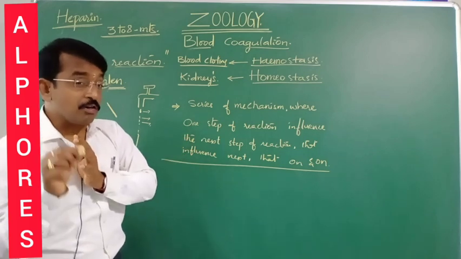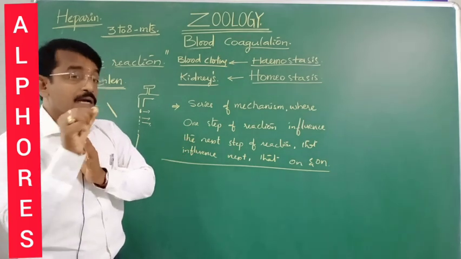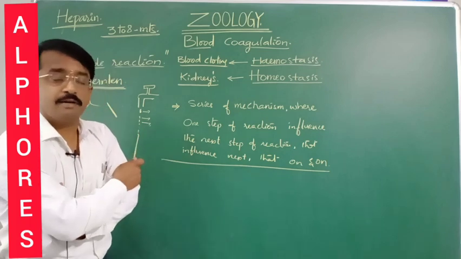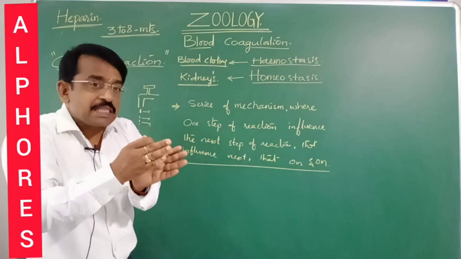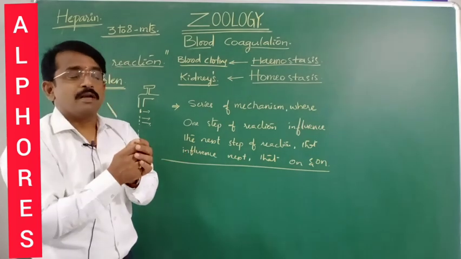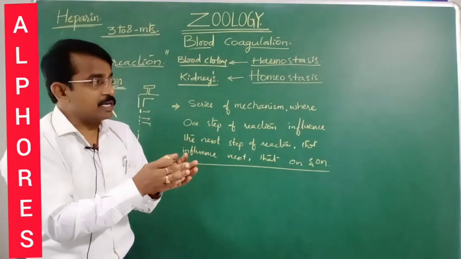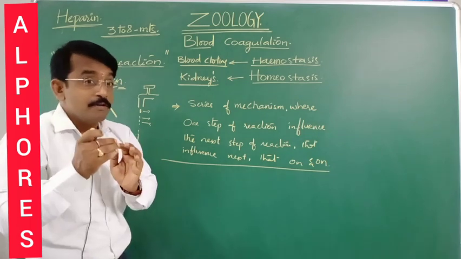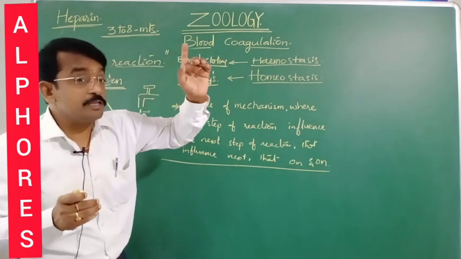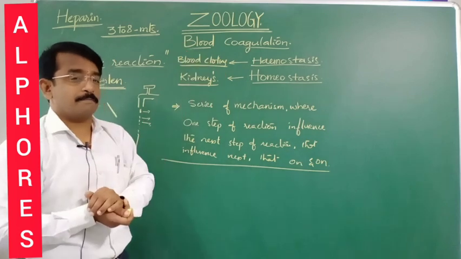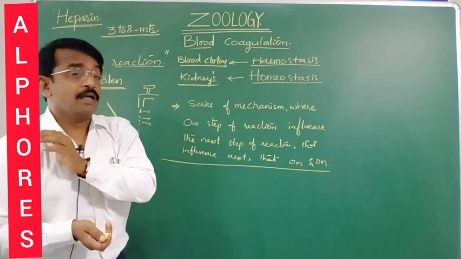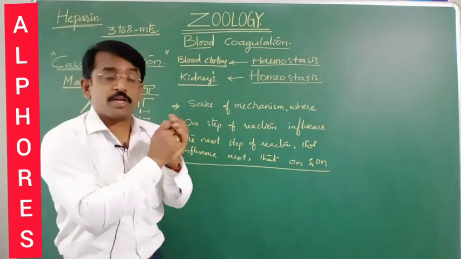So for thrombin formation, prothrombinase is needed. Is it right? Then once the thrombin is formed, it acts upon fibrinogen and converts it into fibrin fibers. So for fibrin fibers, what is needed? Thrombin is needed.